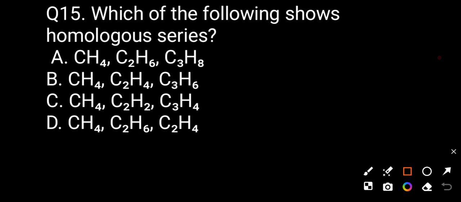Now question number 15. Which of the following shows a homologous series? Option A CH4, C2H6, C3H8. Option B CH4, C2H4, C3H6. Option C CH4, C2H2, C3H4. Option D CH4, C2H6, C2H4. The correct answer will be A. CH4, C2H6, C3H8 shows the homologous series.